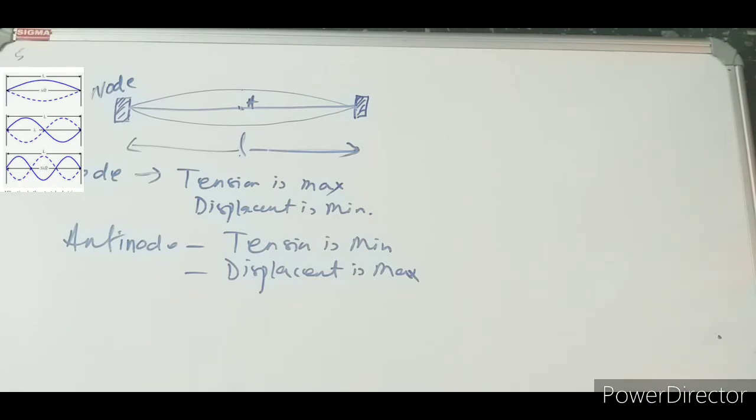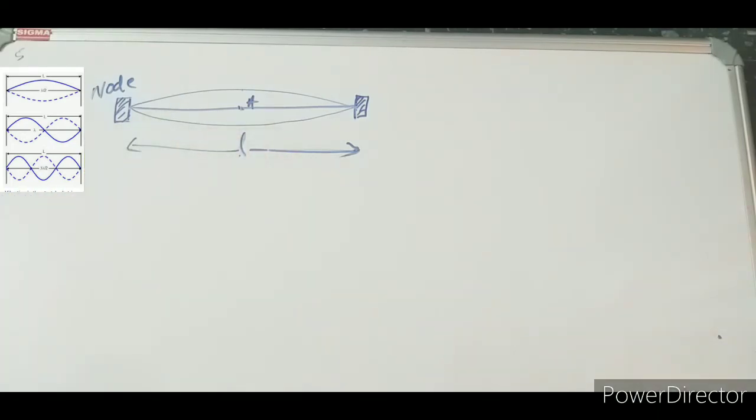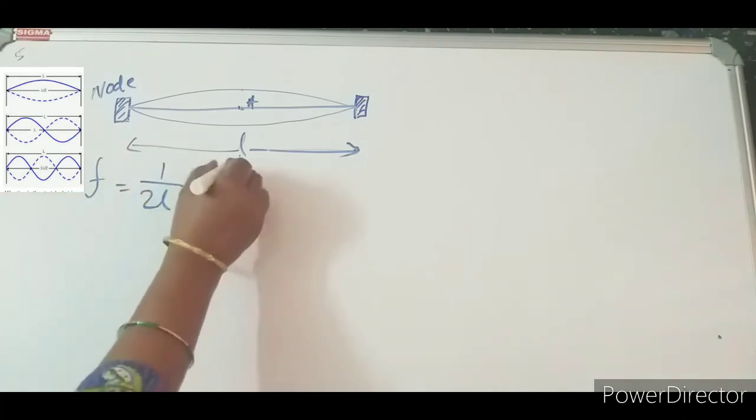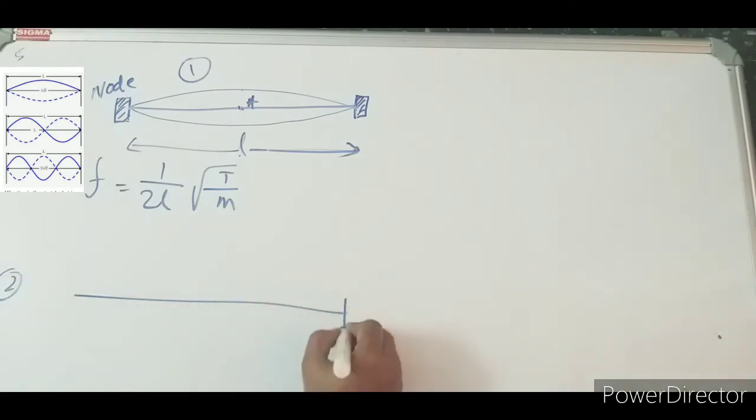Okay, so now let us go for the frequency of this body. Here I have taken this length L, so F equals 1 by 2L root over T by M. Yes, understood. Now this is the first diagram. Let me go for the second diagram, where I have taken the same length.